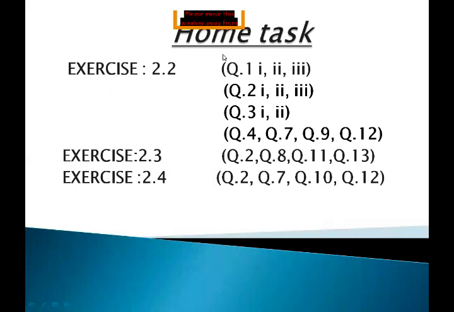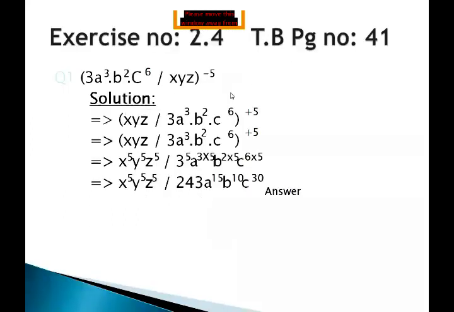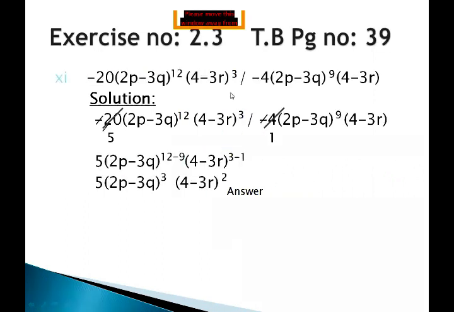Right. But it will be better, before discussing the home task, we move towards question number 11 again, exercise 2.3, page number 39. Because it is very important to discuss, just go through the question again and again and find out why we are taking 2p minus 3q and 4 minus 3r as the monomial.